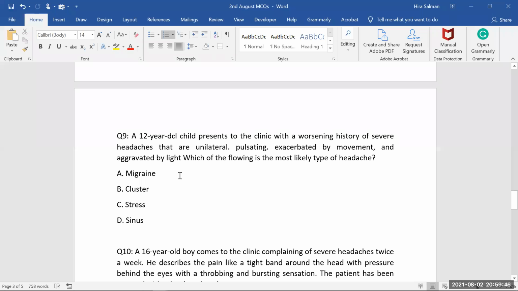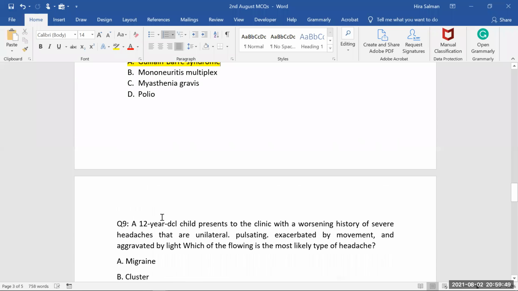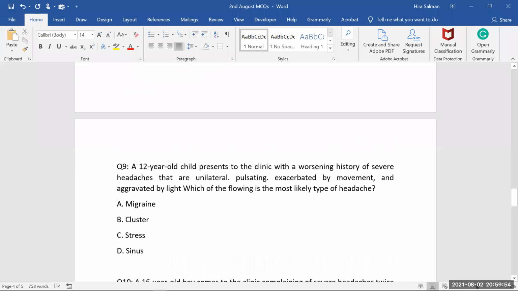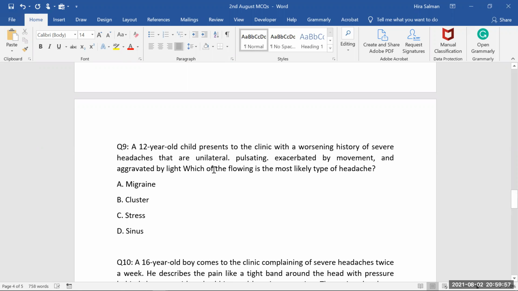So say, for example, here the question says, a 12-year-old child presents to the clinic with a worsening history of severe headaches that are unilateral. So think about the presentation. This is unilateral and a worsening history of severe headache. So the headache is unilateral, pulsating, exacerbated by movements and aggravated by light. Which of the following is the most likely type of headache? What do you think? What could it be? It's unilateral, exacerbated by movement, aggravated by light, from going from bright light into the dark, or from dark to bright light. That's a trigger.